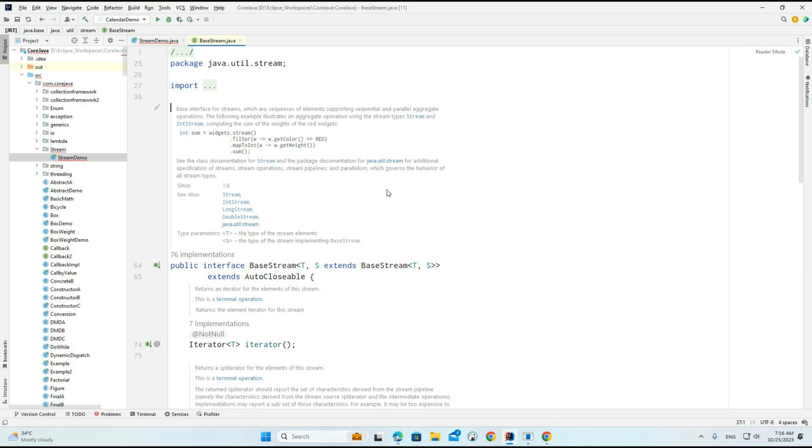But what we are doing is so simple. Basically it operates on top of the collection data or on top of an array of objects. So this is what we need to understand.